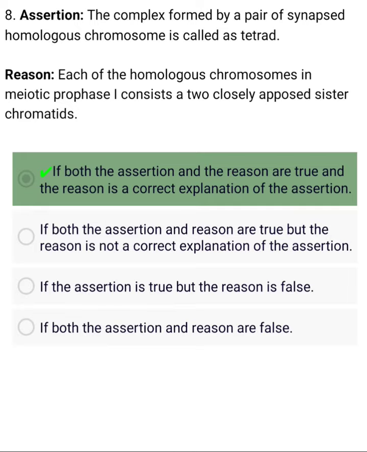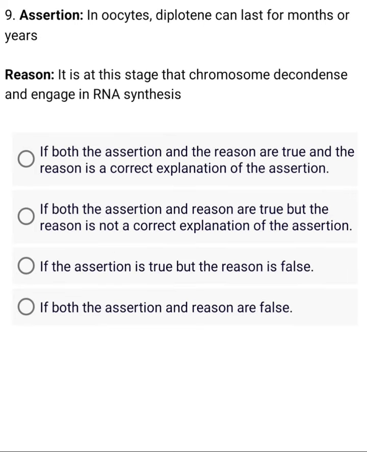Right. Assertion: In oocytes, diplotene can last for months or years. Reason: It is at this stage that chromosomes decondense and engage in RNA synthesis.